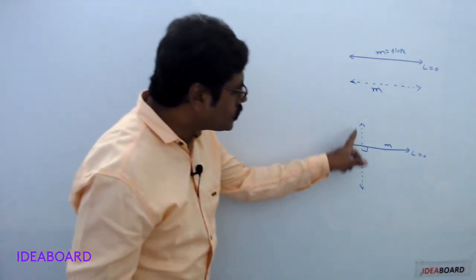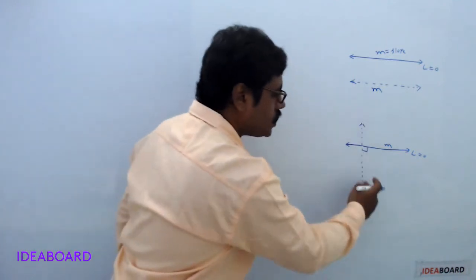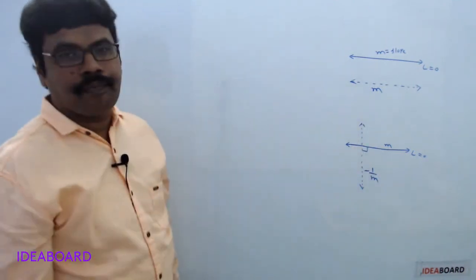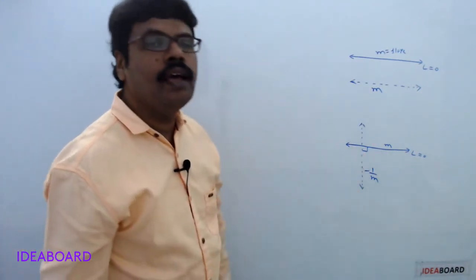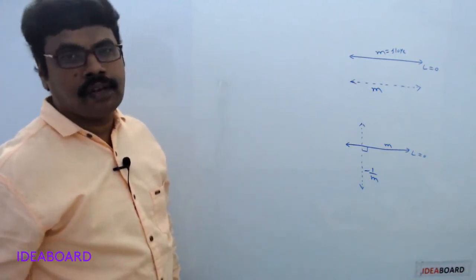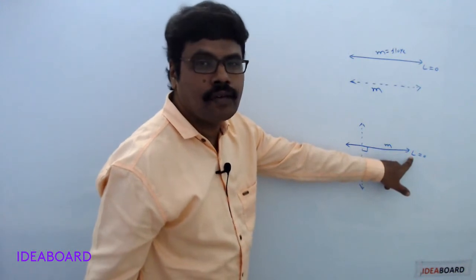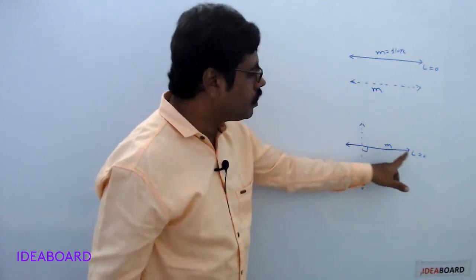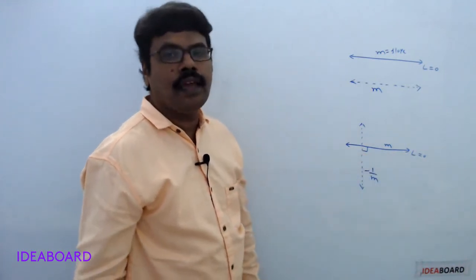Then what is the slope of this dotted line? The slope of this dotted line is minus 1 divided by M. What is the reason? If two lines are perpendicular, then the product of their slopes equals minus 1. So if M is the slope of the line L equals 0, then the slope of the line perpendicular to it is minus 1 divided by M.